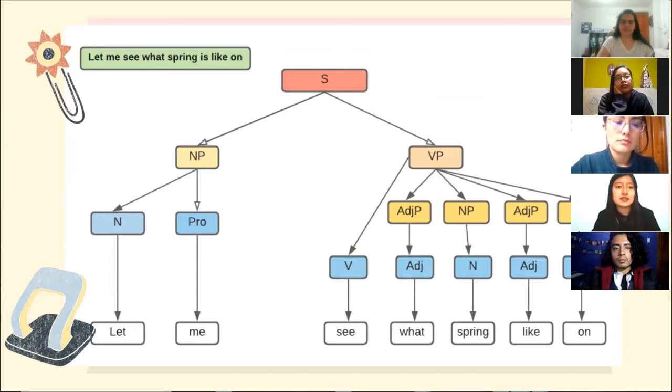The next sentence is, let me see what spring is like on. In this sentence we can find a noun phrase. The verb is let, and the pronoun is me. And then we have a verb phrase, with the verb see. Adjective phrase, where the adjective is what. Noun phrase, the noun is spring. Adjective phrase, the adjective is like. Prepositional phrase, we have the preposition on. Let me see what spring is like on.